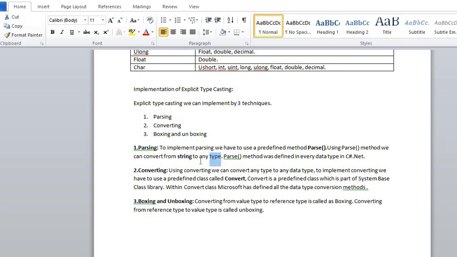So this is the definition and understanding of parsing.